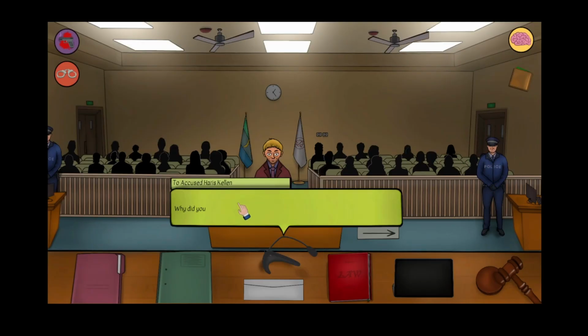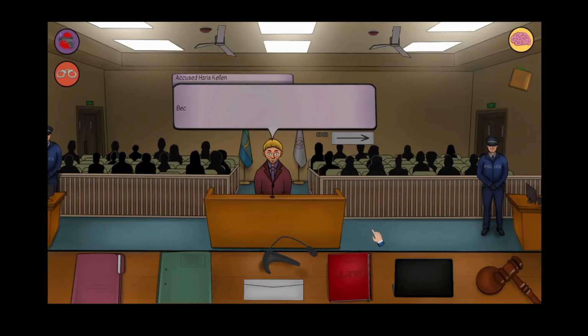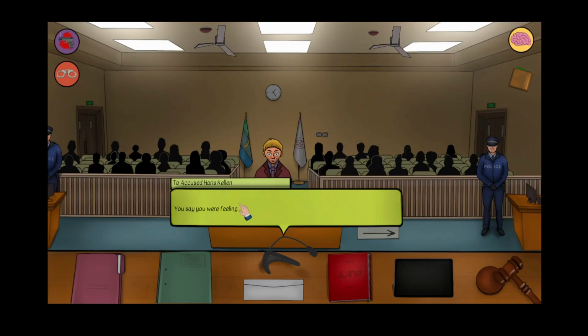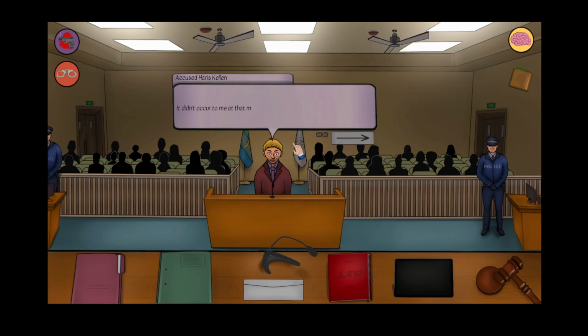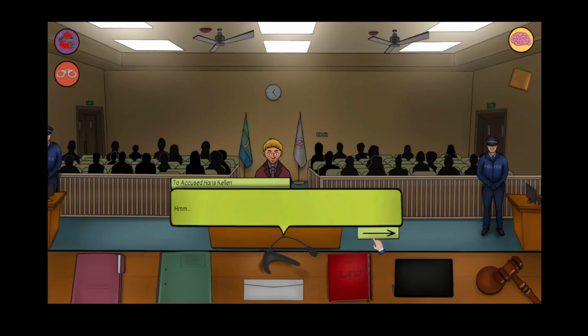Hello, boy. Why did you resist the police from taking action? Because I thought I could explain myself. I didn't want to let the police write a ticket without telling me what happened that night. You say you were feeling unwell. In that case, why didn't you call the emergency line? Valid. It didn't occur to me at that moment. Leaving home seemed like the only option. I couldn't even stop to think.